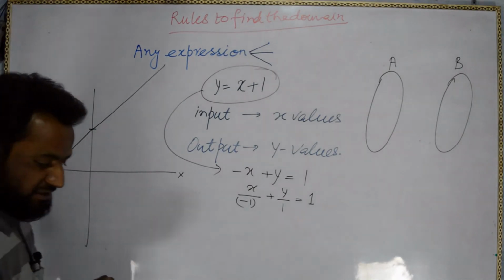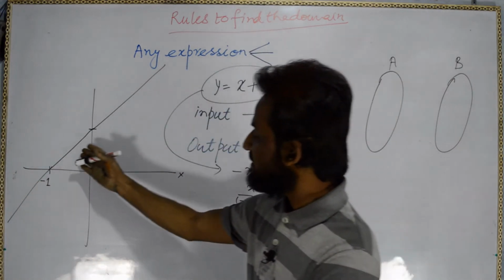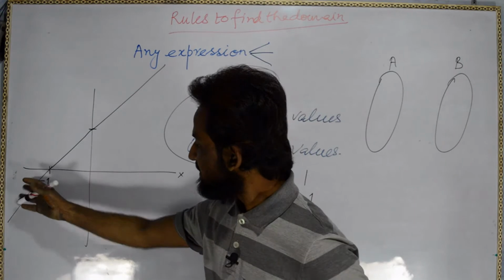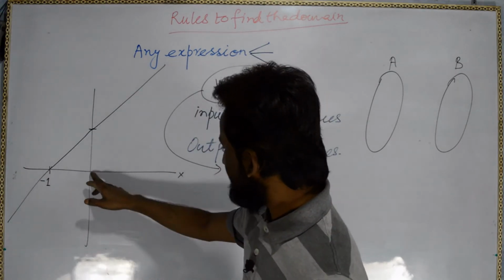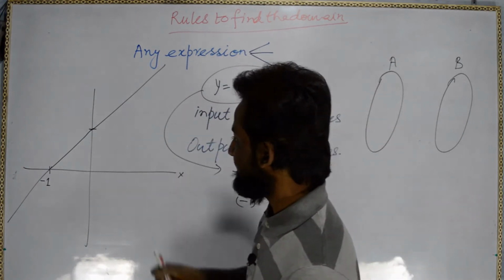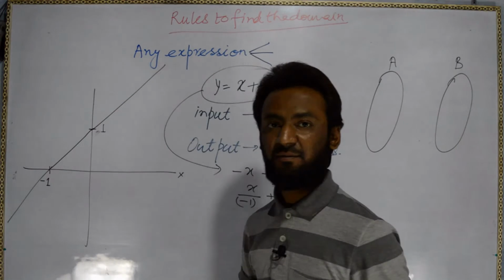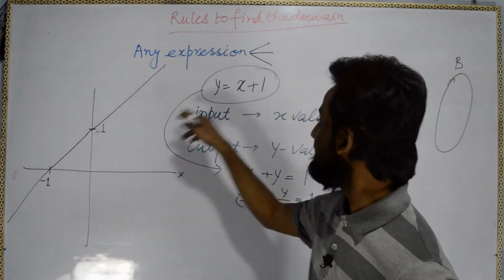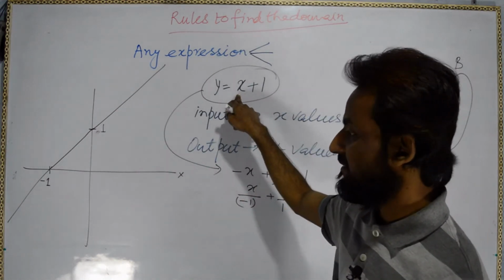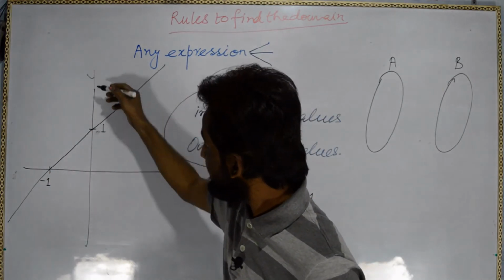In the graph of this y equal to x plus 1 line, we can see that for x equal to 0, we are getting 1. When we put x equal to minus 1, y is going to be 0.